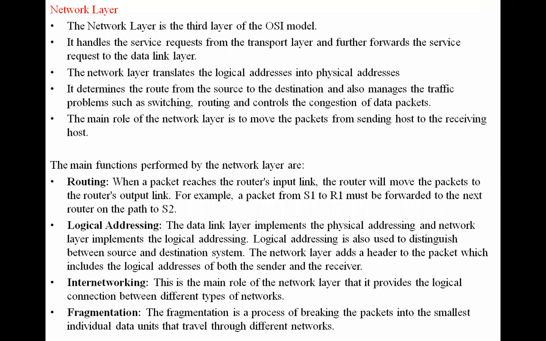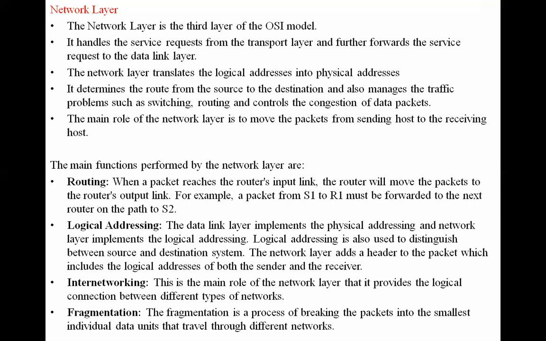So the network layer is the third layer of the OSI model. It is going to handle the service requests from the transport layer. I already told you that the transport layer is above the network layer. Whatever request comes from the transport layer has to be followed by this network layer.